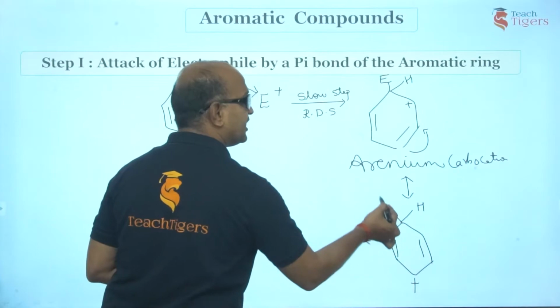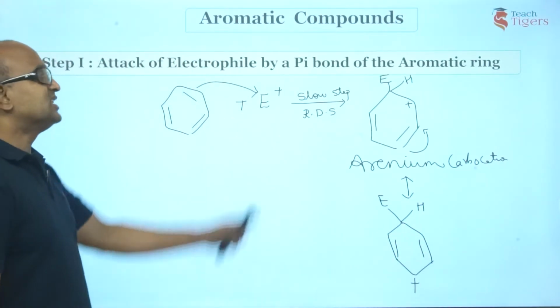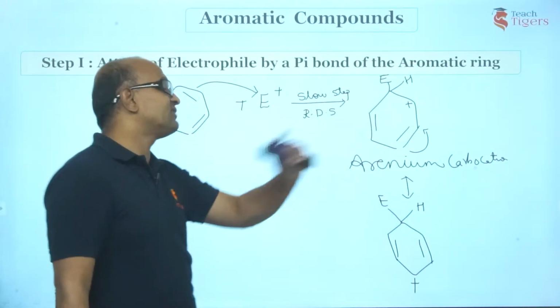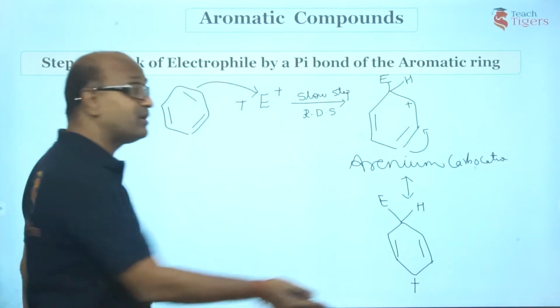H is already there. In fact, every carbon of benzene has hydrogen. I am not showing you. Just to show you that this is tetrahedral, I have written this. Does this resonance end here? No, it proceeds further. Like how?